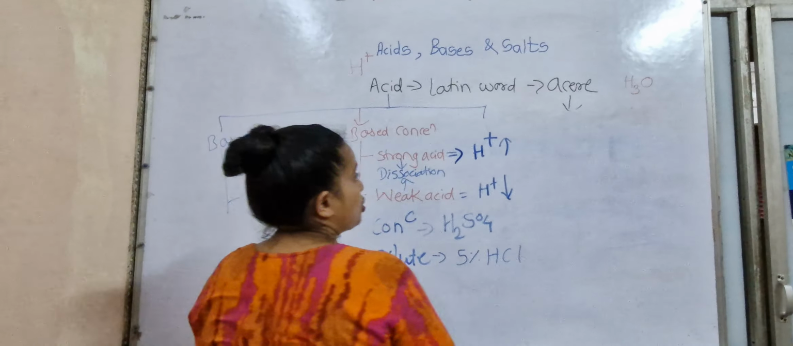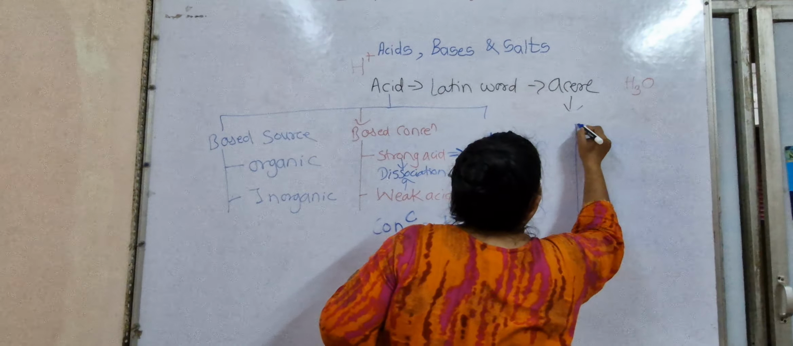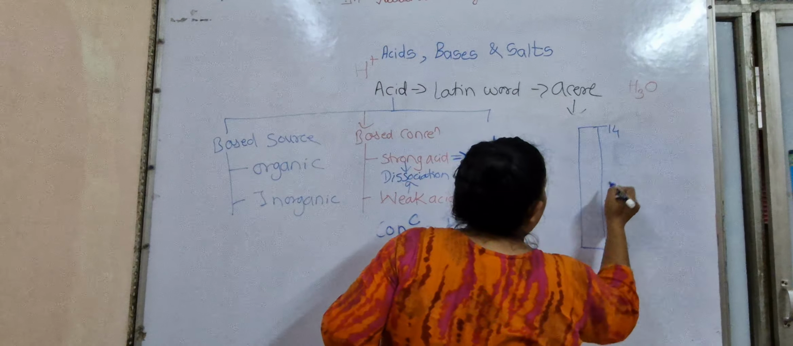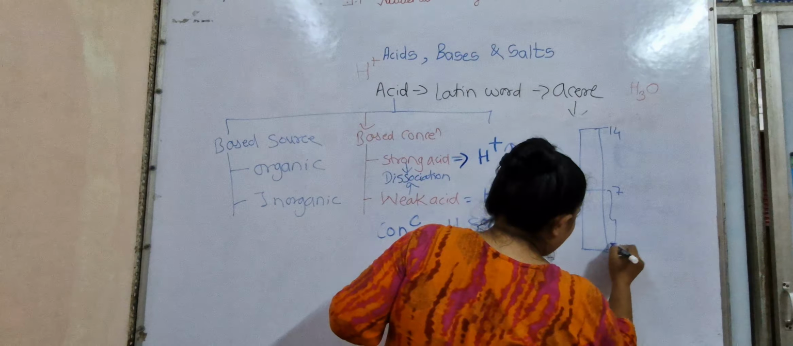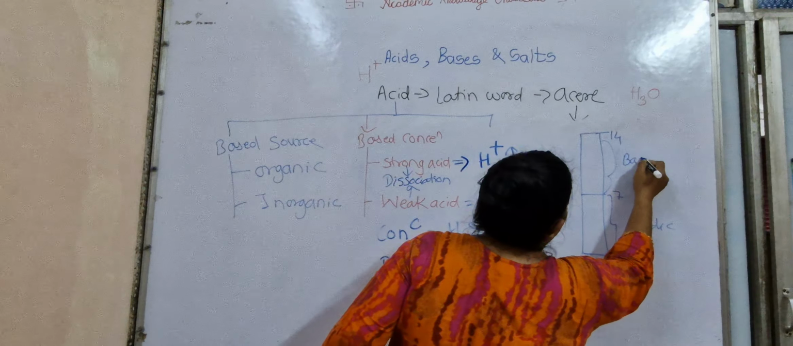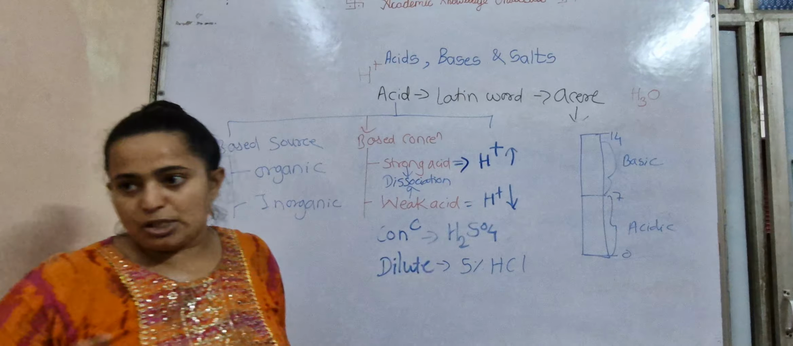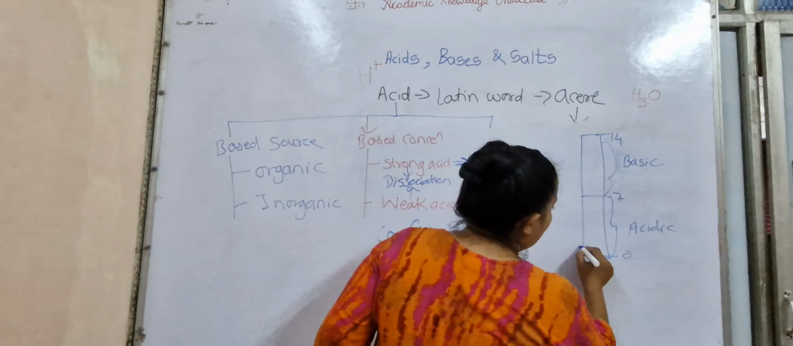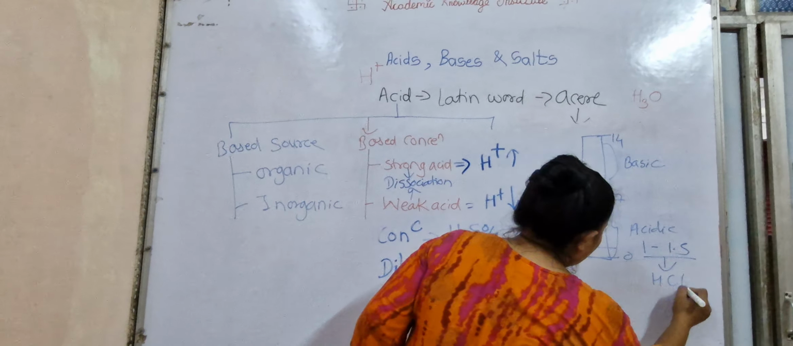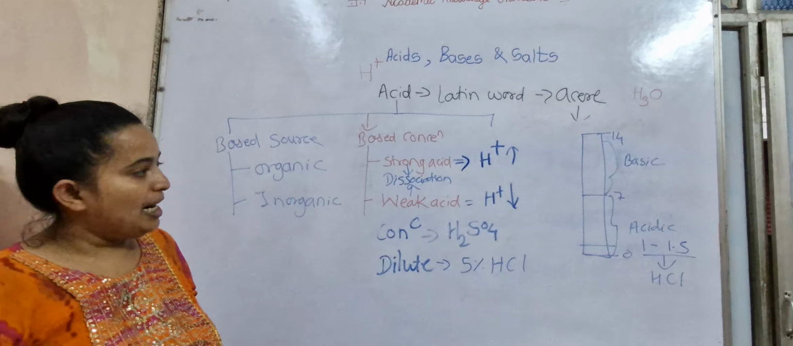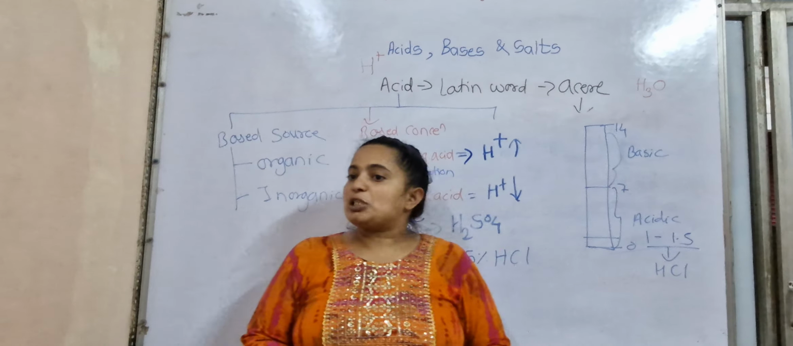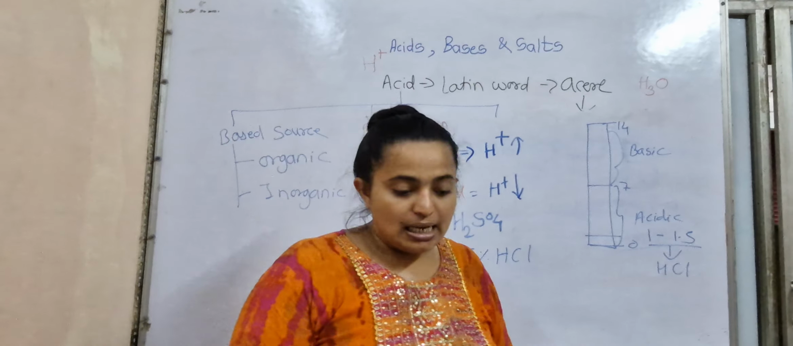We will study the pH scale also. This is the pH scale. It starts from 0 and ends at 14. Here, this is 7. So, below 7, all are acidic, and above 7, all are basic. And 7 is neutral, right? Very good. So, our stomach pH is around 1 to 1.5, more acidic, because it has HCl. So in the pH scale, the pH of acids is lower than 7, it's less than 7. Understood?